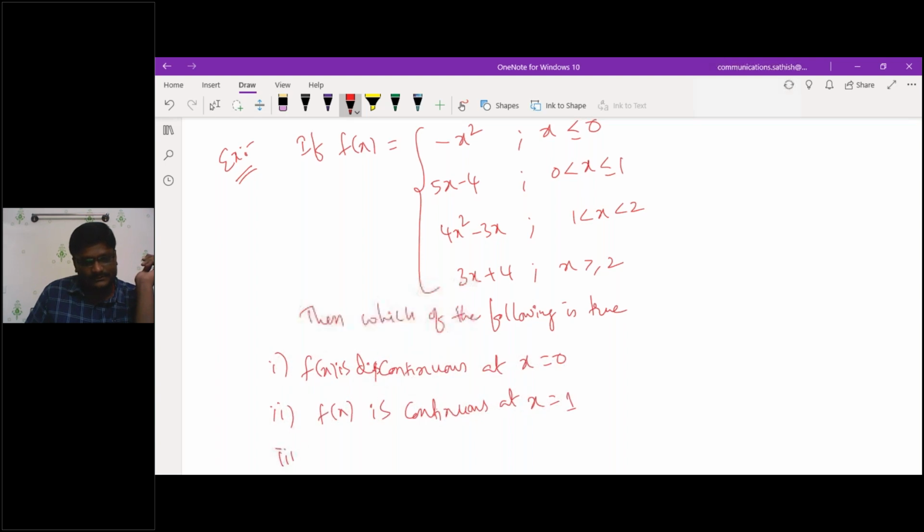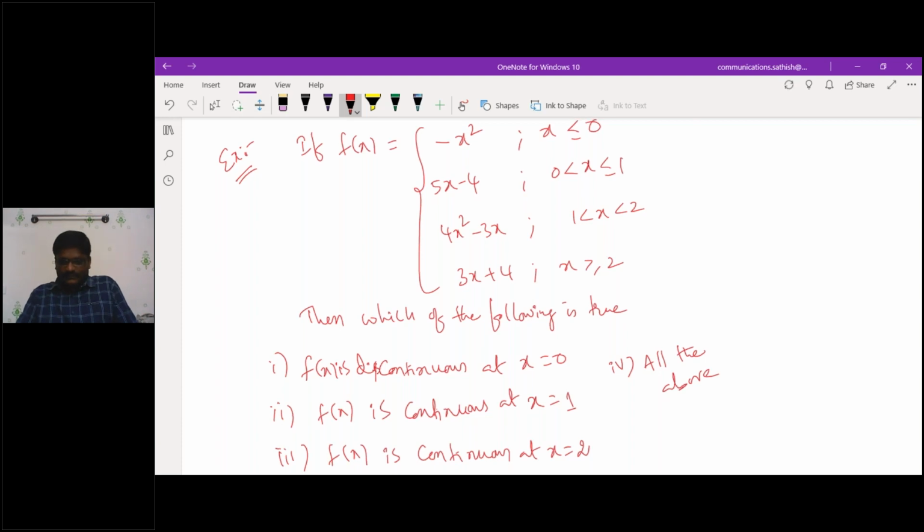Next, third one, f of x is continuous at x is equal to 2 also. And D, fourth option, all the above. This is the question actually they had given. Can you give me the answer for that? Just try to analyze that now.